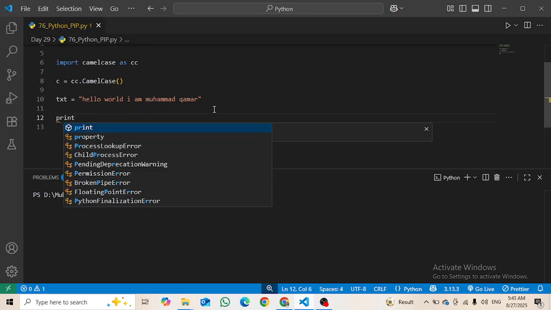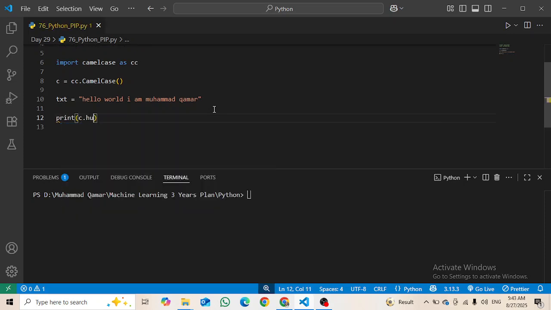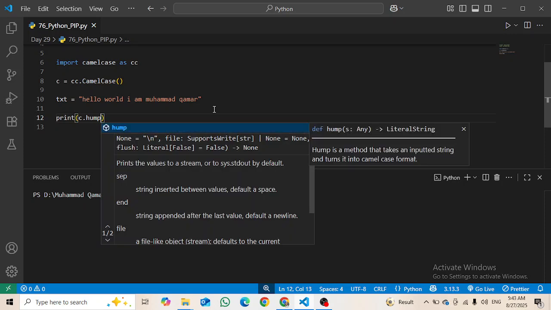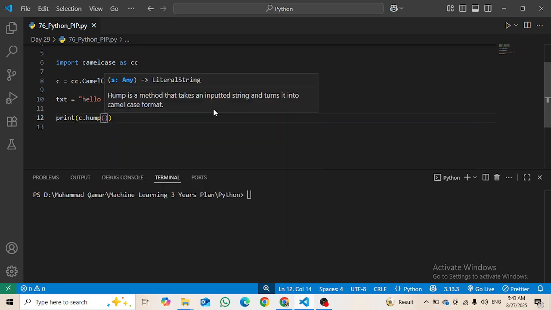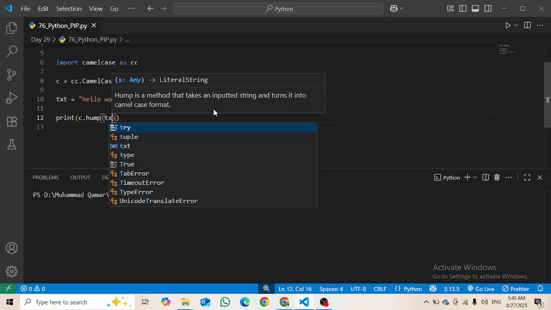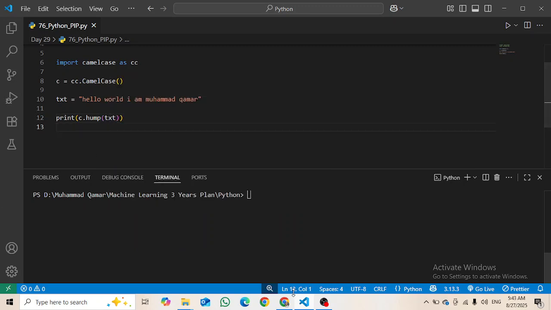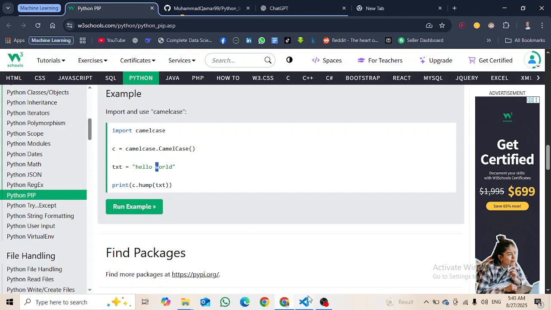I'm going to print c.hump, and inside it we put the txt. Am I correct here? Yes, I am correct.